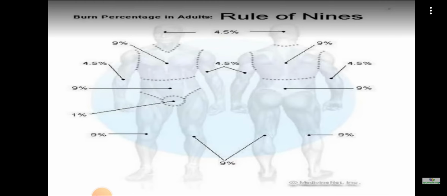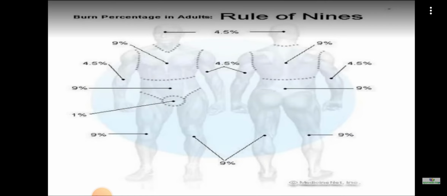Upper limb as a whole it is taken as 9 into 2. That is 9 for one limb. Similarly, 2 limbs it will be 9 into 2, that is 18%. And the perineum region in the diagram it is shown, it is taken as 1%. So when we add these all the things together, we will get 100%. The total body surface area is taken as 100%, and accordingly the percentage is given.